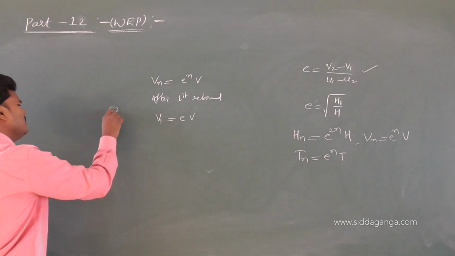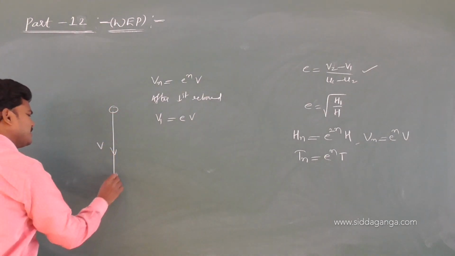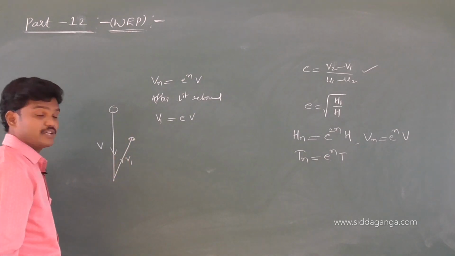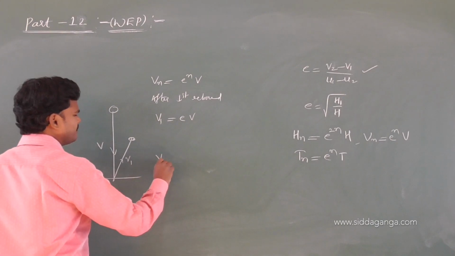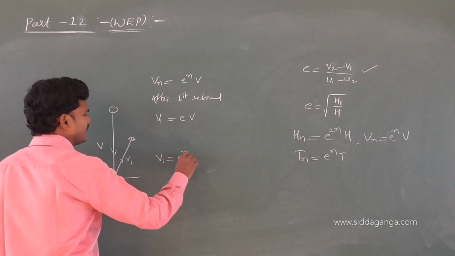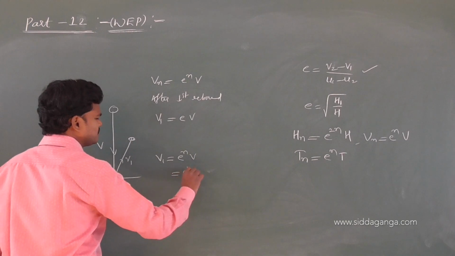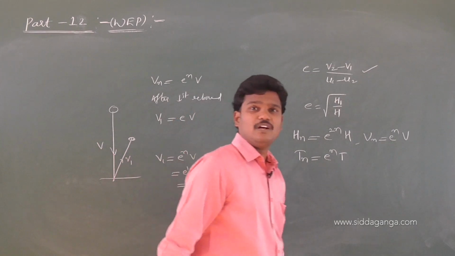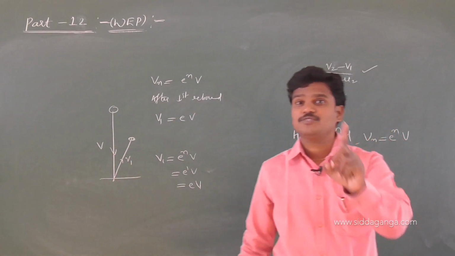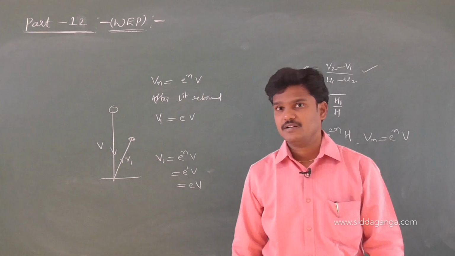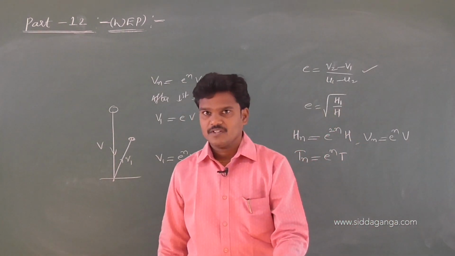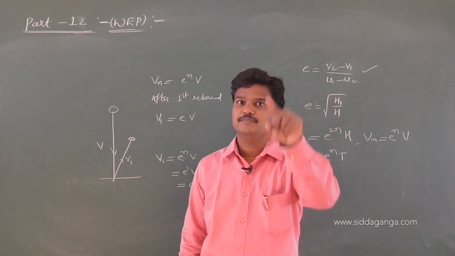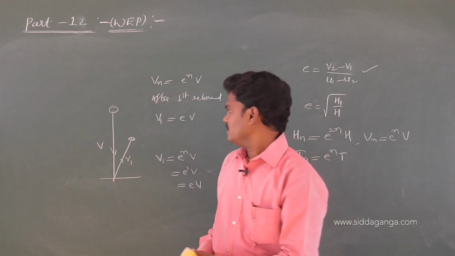Suppose a ball falls with a speed v and rebounds with a speed v1. Then V1 is equal to e power n into v. What is n? 1. That means after the first rebound, the velocity changes to e times the previous velocity. Keep in mind, after the first rebound, the velocity of the body changes to e times the initial, previous velocity.